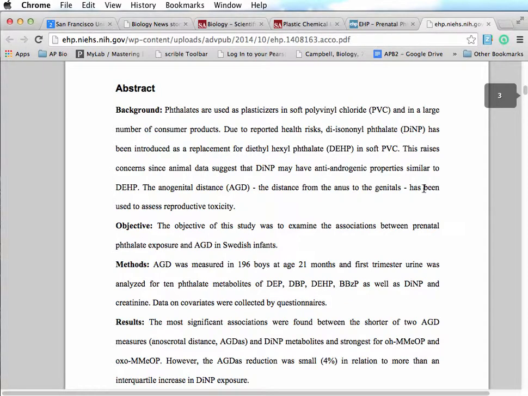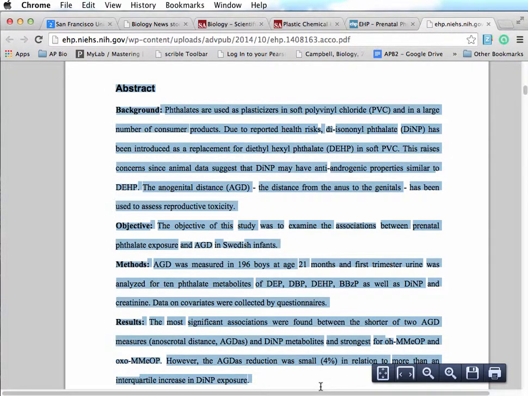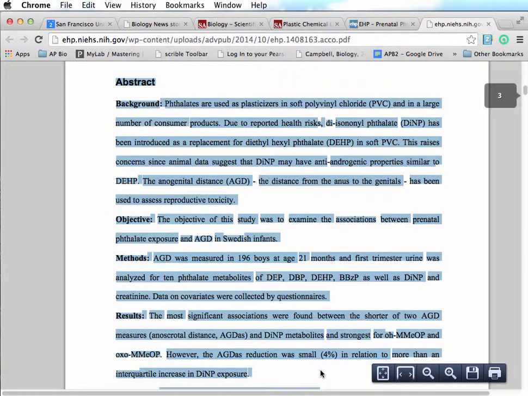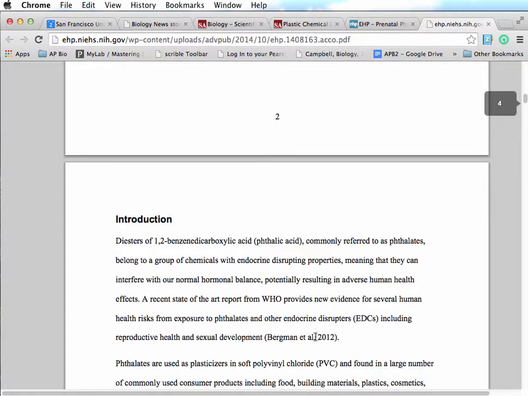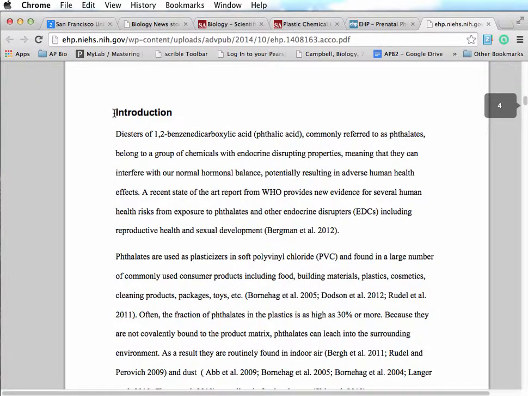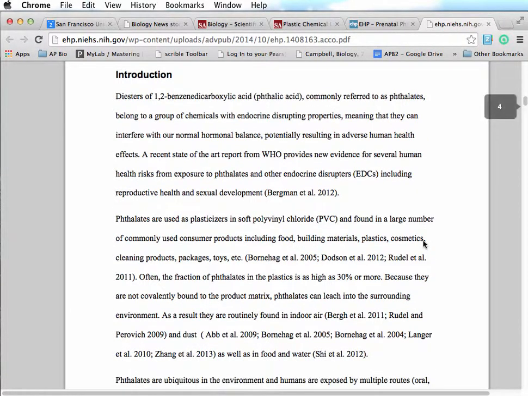And then below that is the beginning of the scientific paper. All scientific papers start out with a section called an abstract, which is a short summary of their study. Below that is the introduction section. This is the prior knowledge section, like the prior knowledge section of your lab reports, where scientists will refer to studies made by other scientists that help these scientists come up with their hypothesis and prediction, to help them come up with their experimental design.